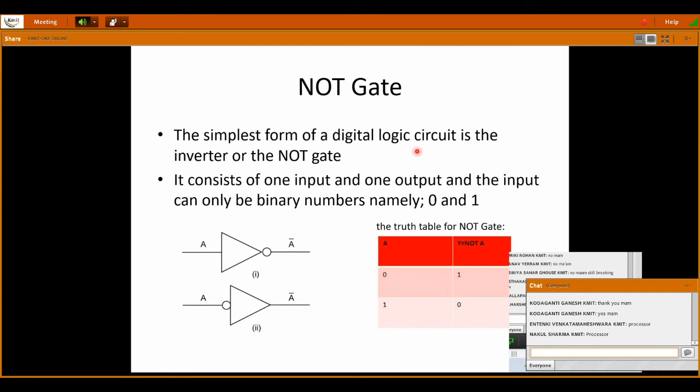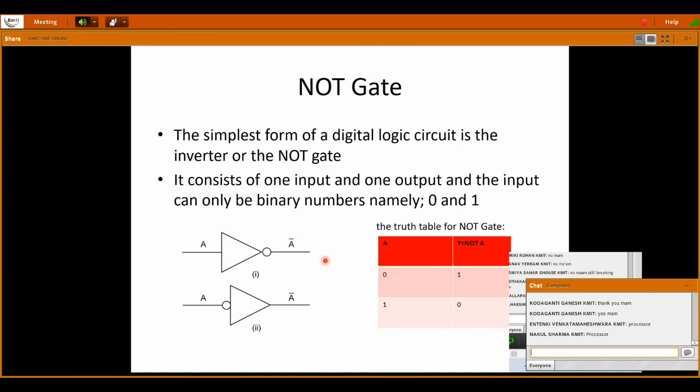The simplest form of digital logic circuit is an inverter, or a NOT gate. The NOT gate is also called an inverter, and it consists of one input and one output, and the input can only be a binary number, namely 0 or 1. So if input is 0, output is 1, and if input is 1, output is 0. Complement, or we can also call it an inverter.